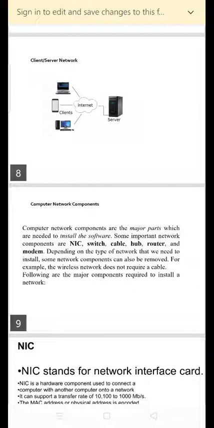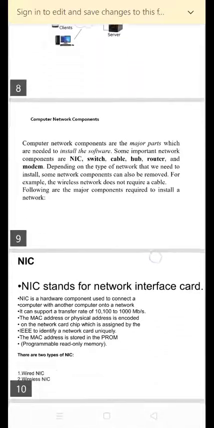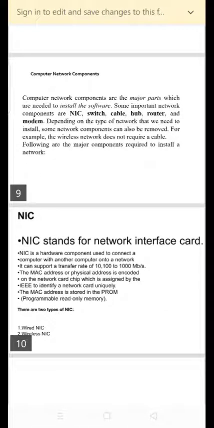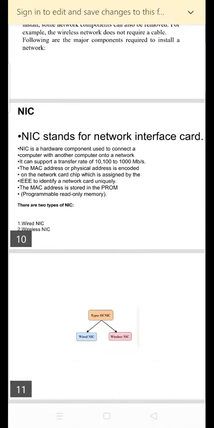Next topic is computer network components. These are the major parts needed to install a network. Some important network components are NIC, switches, cable, hub, routers and modem. Depending on the type of the network, some network components can be removed. For example, a wireless network does not require a cable. The following are the major components required for a network. First one is the NIC.